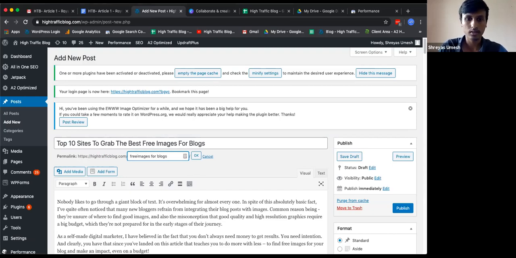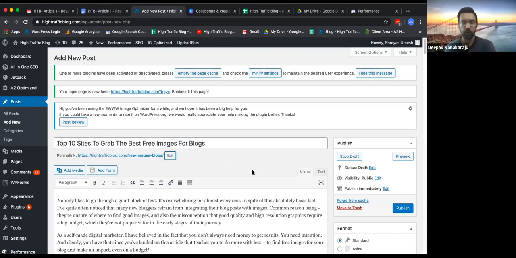And also people need to note that once they publish and get it indexed with a particular URL, it is not advised to change the URL of the post. Correct. And I would also avoid stop words like for and is and all of that. Yeah. So I'm just putting it as free images blogs.